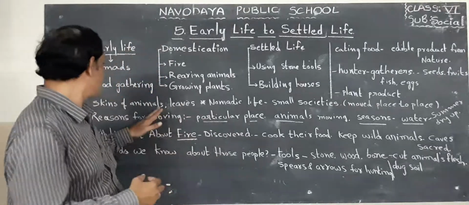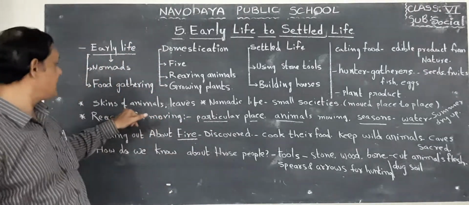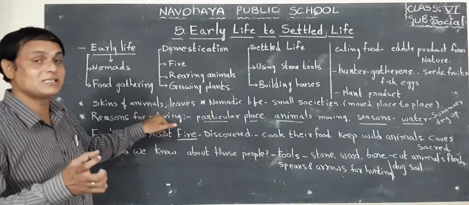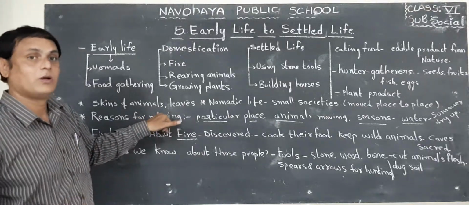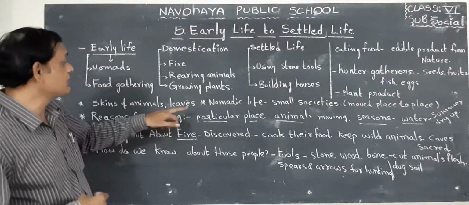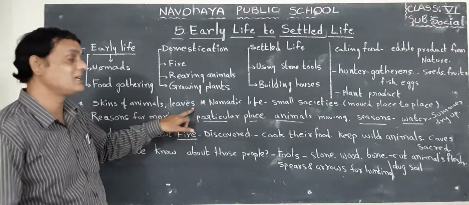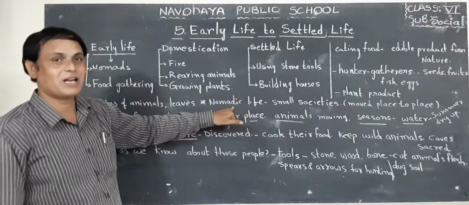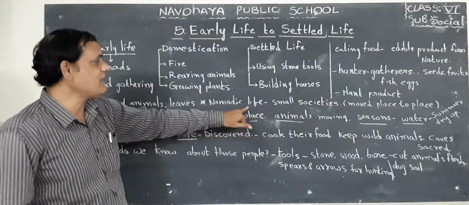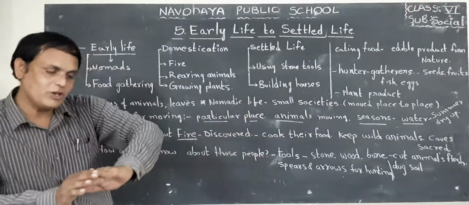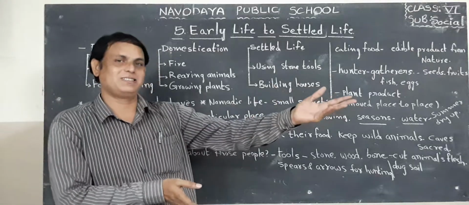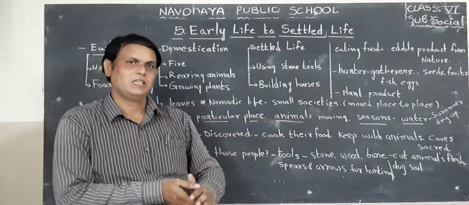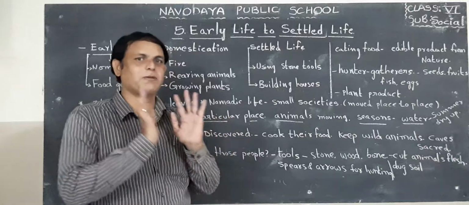They are using animal skins as shorts, etc. Leaves also, they cover their body with leaves. Especially their life is nomadic life, not sedentary life. Nomadic life means what? They are moving from one place to another place. That is called nomadic life. They do not settle in a particular place.